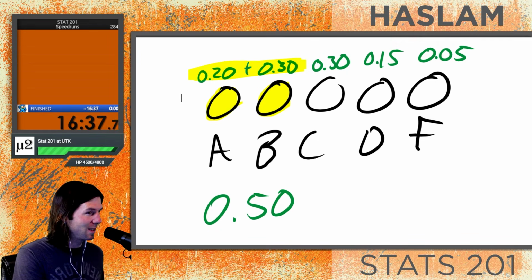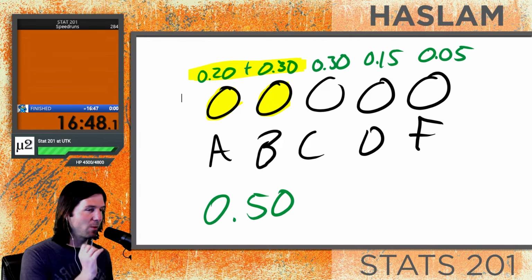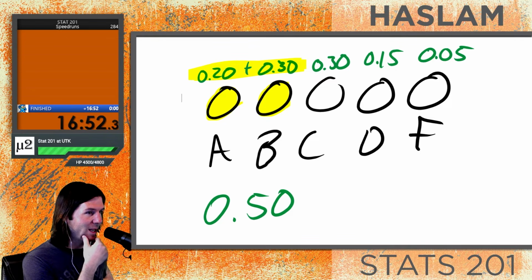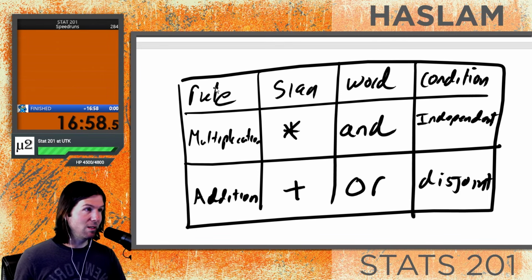Now, I do want to mention this. We do sometimes write trick questions, because what's the probability of making an A and a B? That would be 0. You can't make an A and a B because they are disjoint events. So watch out for trick questions like that where you're like, wait a minute, these are disjoint events right here. I can't make an A and a B. That would be multiplying them together, and that would not meet the rule of independence.